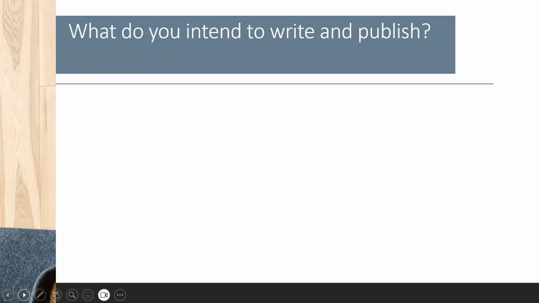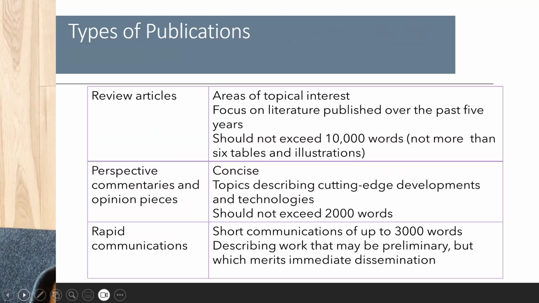The first question you have to answer is this: what do you intend to write and publish? There are many different types of publications, and on this table you see three. There are review articles, there are perspective commentaries and opinion pieces, and there are what we call rapid communications. The columns on the right show the particular characteristics and the recommended word counts for these types in general.